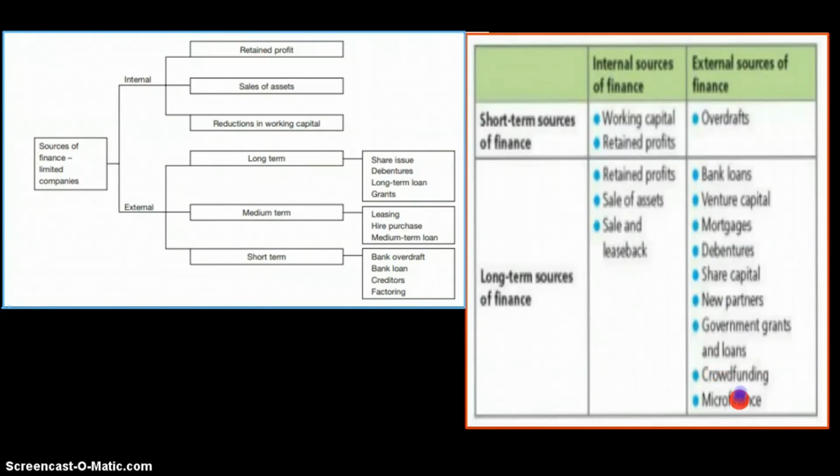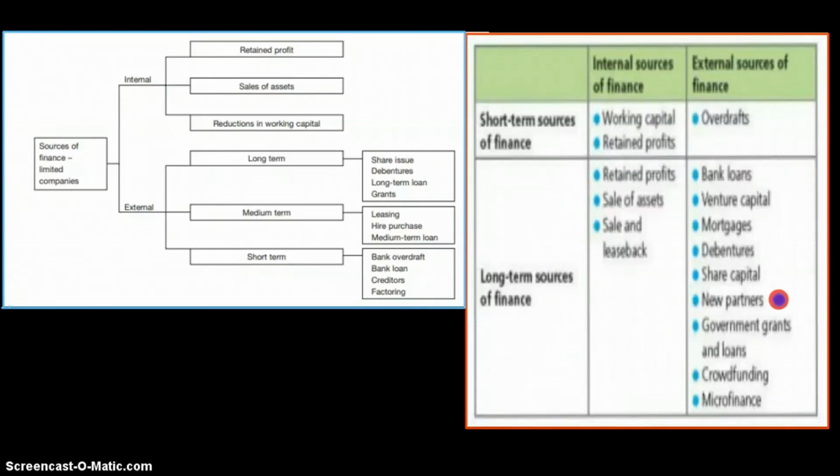So microfinance and crowdfunding are both also part of your external sources of finance. With crowdfunding, you are just getting money from an online website. You post your fundraiser program over there, tell them about your business, and people eventually make small donations. Microfinance is sometimes specifically for new businesses who don't get finance from other sources, like who don't get loans, etc. So that's for them basically.